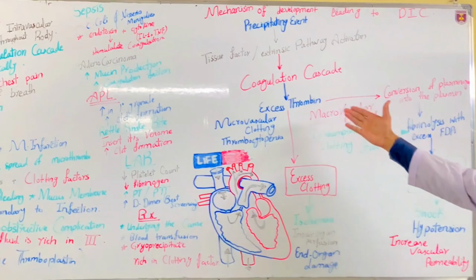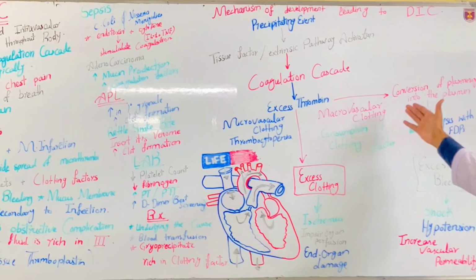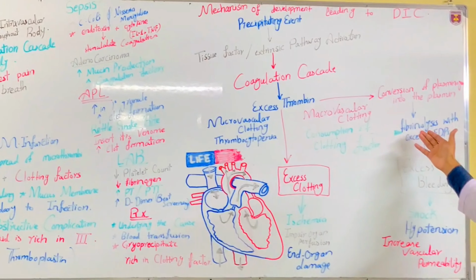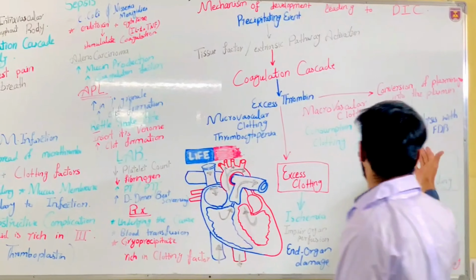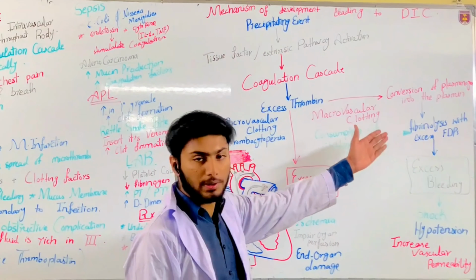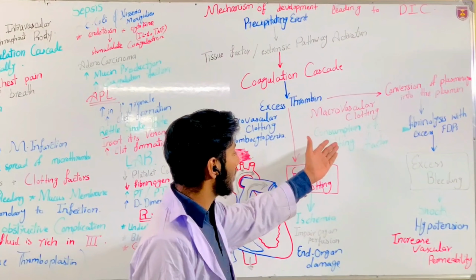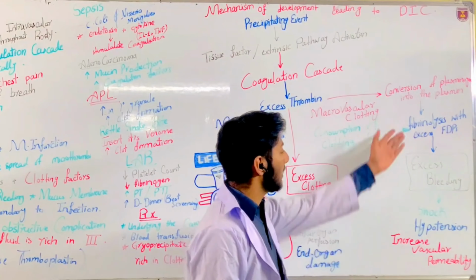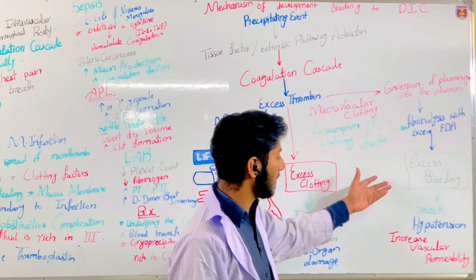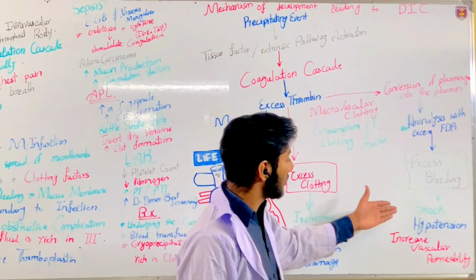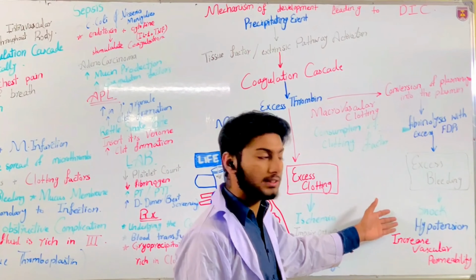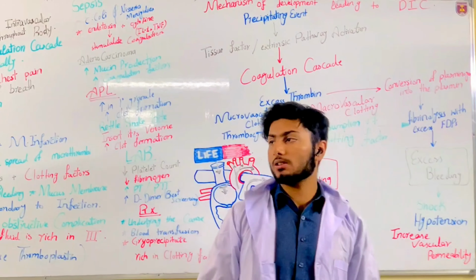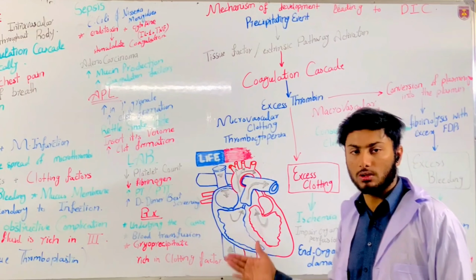Excess thrombin also leads to conversion of plasminogen to plasmin, and it leads to fibrinolysis with excess FDPs, and consumption of clotting factors also occurs. Then there is excess bleeding. Then there is shock, hypotension, and increased vascular permeability. Now this is our topic of disseminated intravascular coagulation.